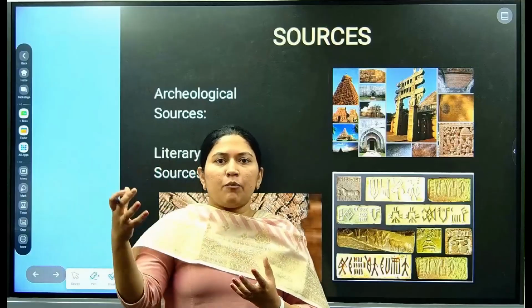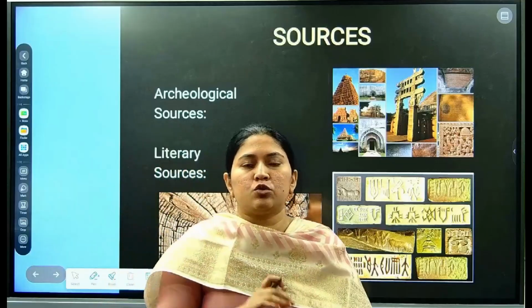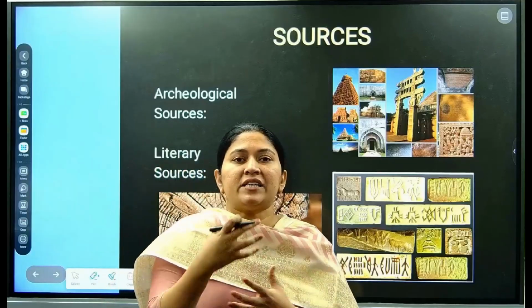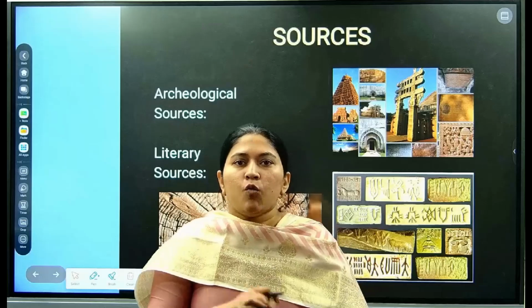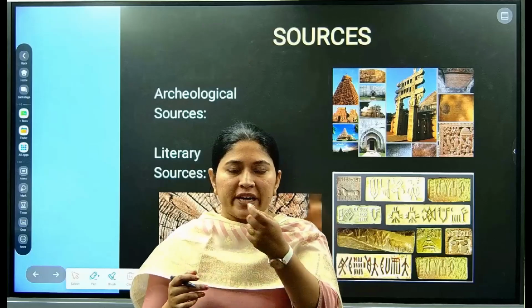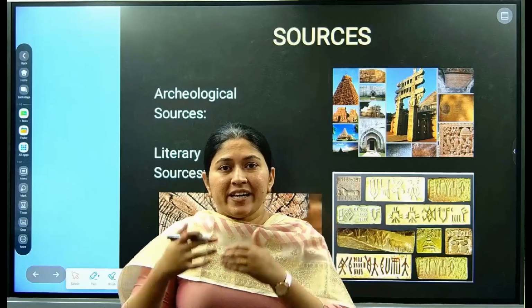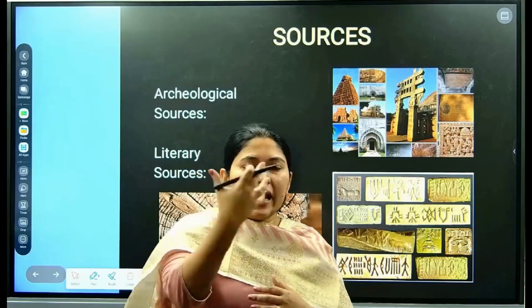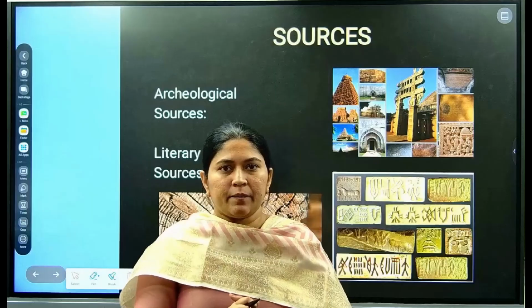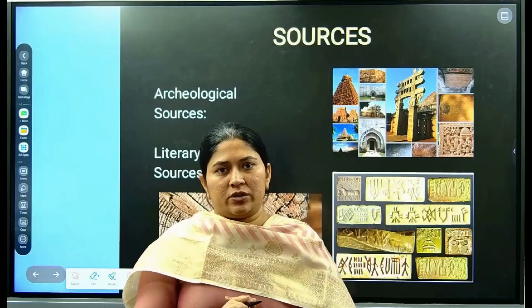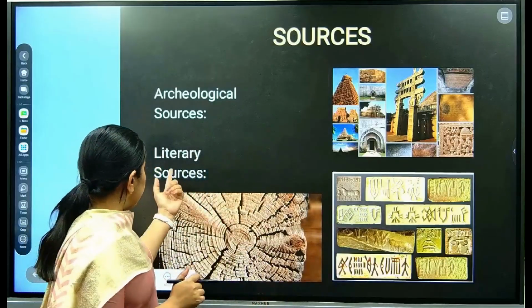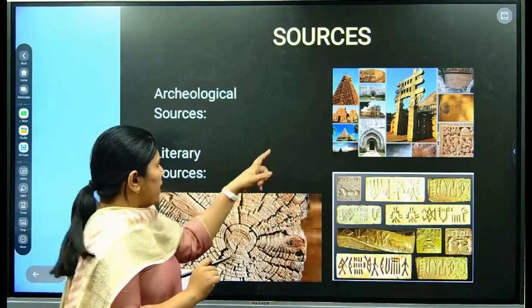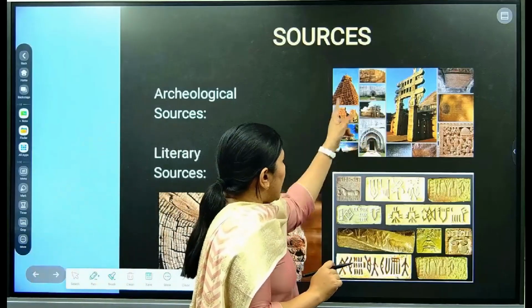It tells us about how people lived in groups, what activities they carried out at the functional level, at the daily level, what were the essential elements of their daily livelihood, what they wore, and how they administered their society. And the second form of evidence is the literary sources. Here, the image tells us about the archaeological sources.